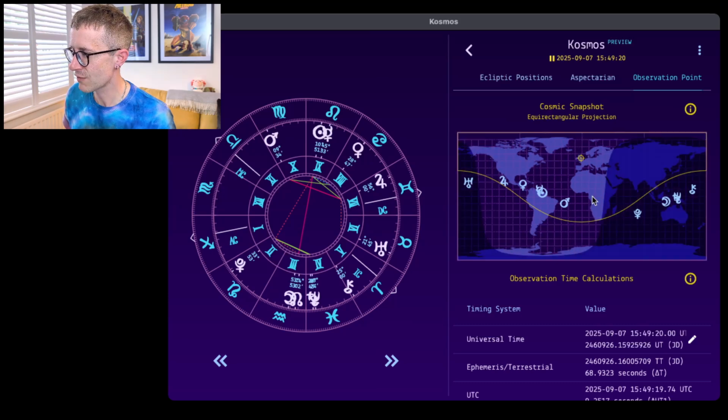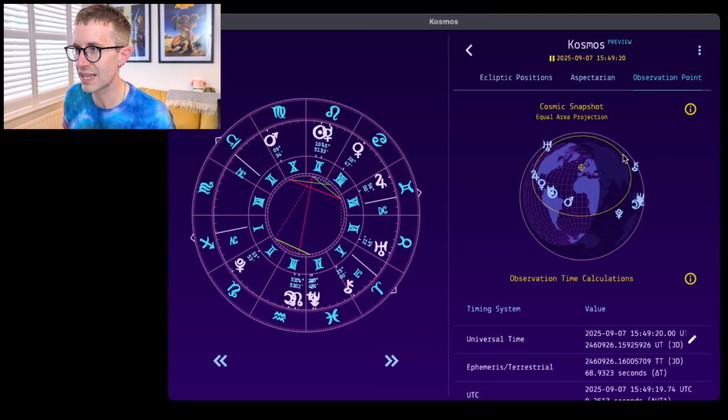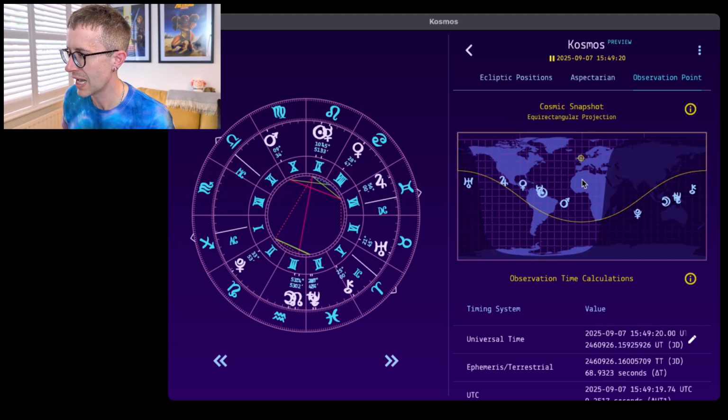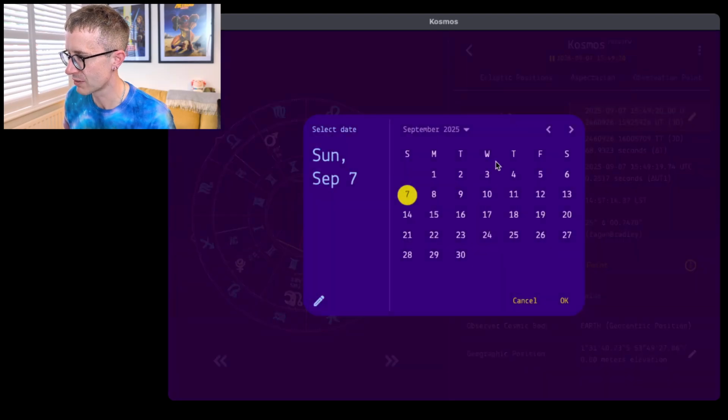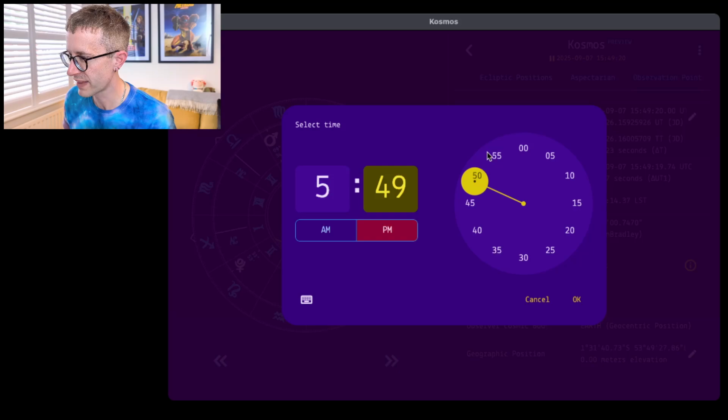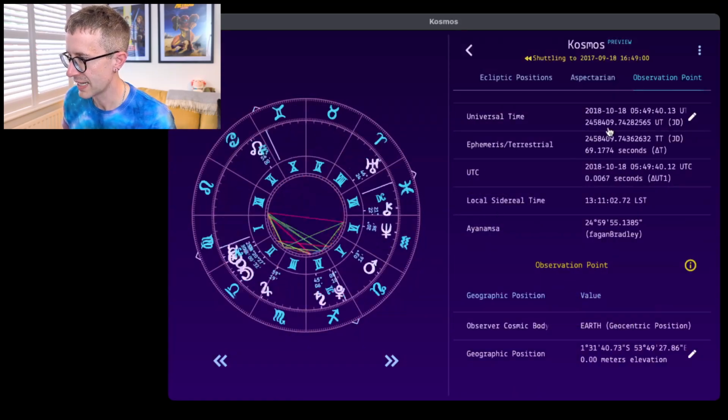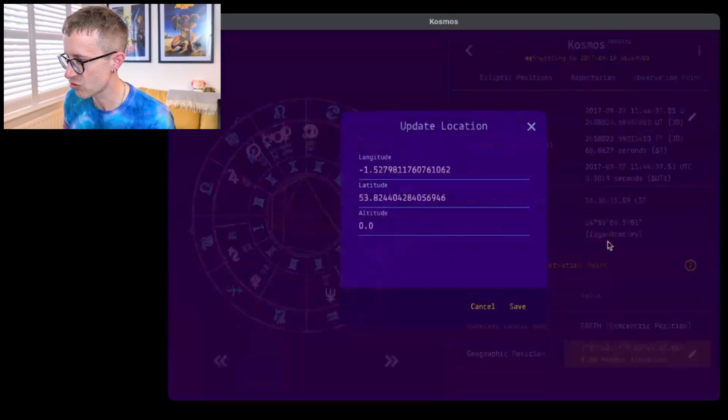So you've got your cosmic snapshots here. I do want to add the ortholinear projection that we saw before. And you've got your timing system. Again, you've seen all this, but I'll very quickly show it again. You can set specific dates and times, your birth dates and times, and it will take you back, and you can change your observation point.